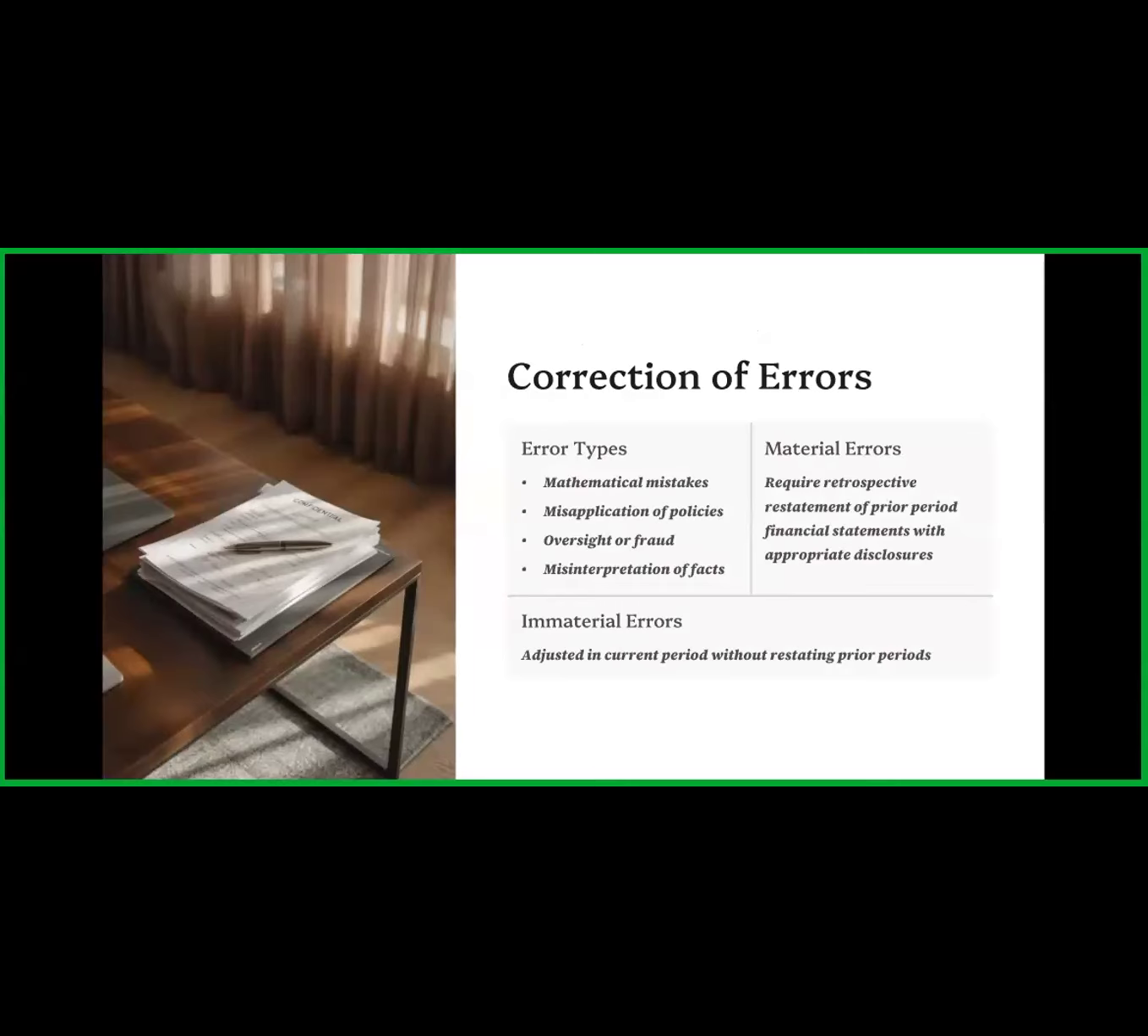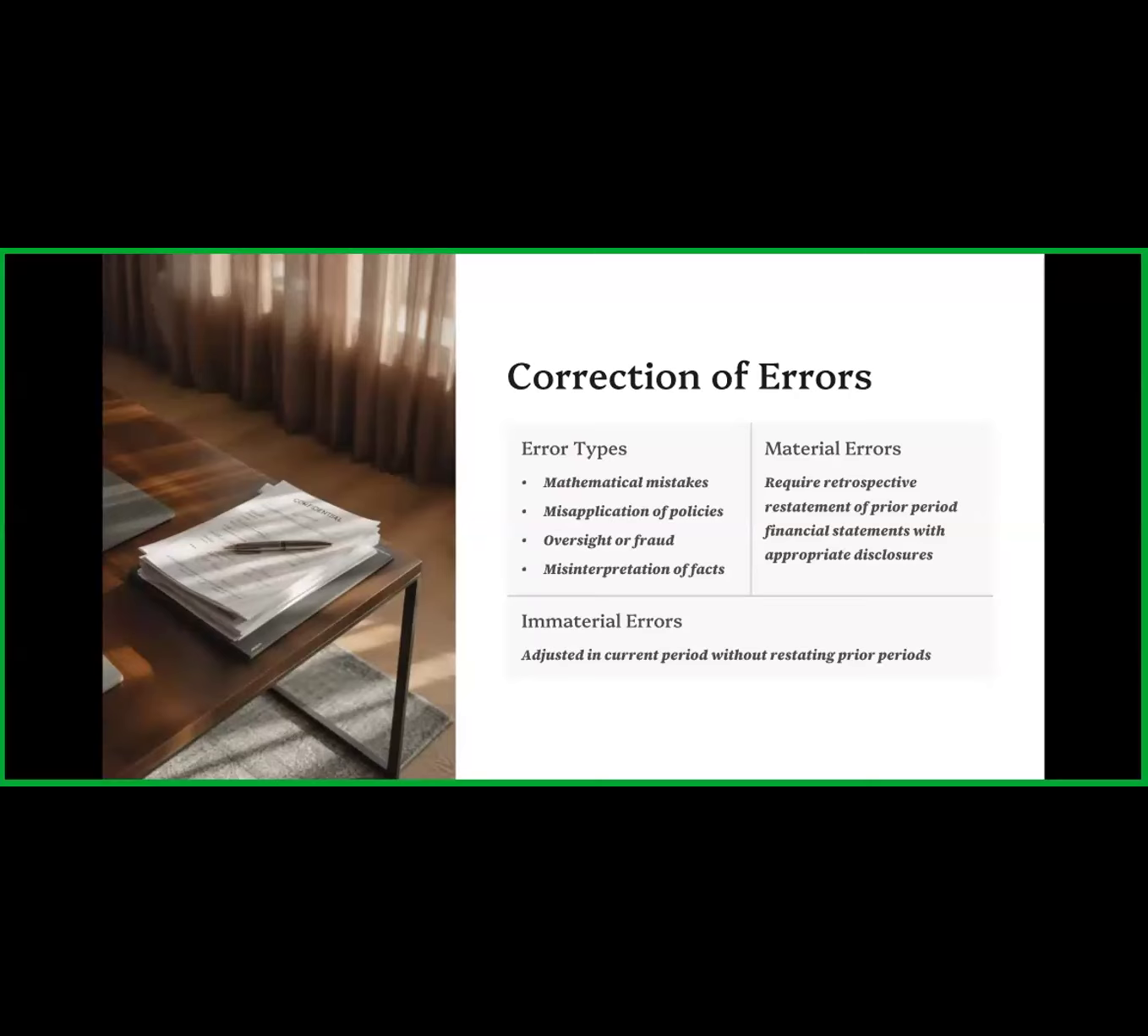Sometimes while preparing the financial statements, the accountant or the financial expert may make mistakes in the financial statements. So what are the different types of errors? First one, we can say, the mathematical mistakes. So we know that we are human, and humans may make mistakes. If the accountant or the financial manager who prepared the financial statements, at some point of time, made a human error.